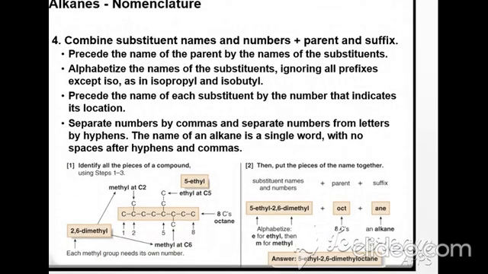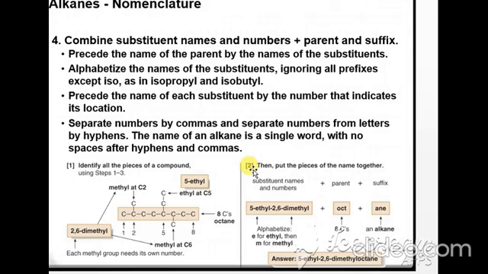So these are the ways you write the name of alkanes according to IUPAC. Look at this picture. This is the end of this nomenclature of alkanes. Look at this side, number 2. Here I want to tell you one thing: if you have to write the numbers 2, 6, you have to place a comma, but before the letters you have to place a hyphen.